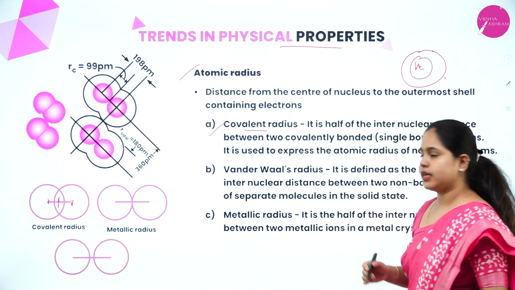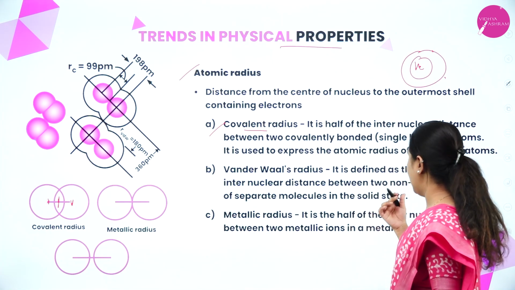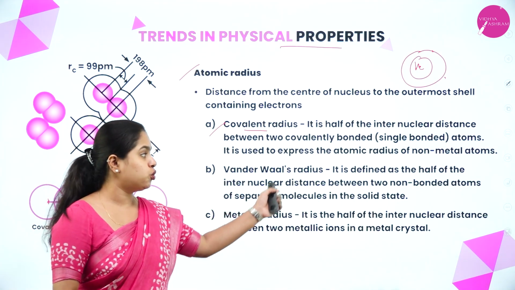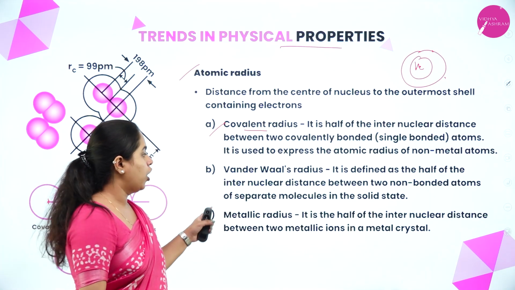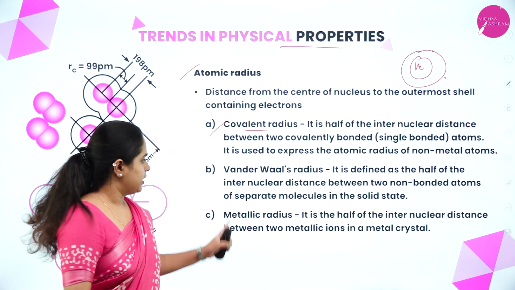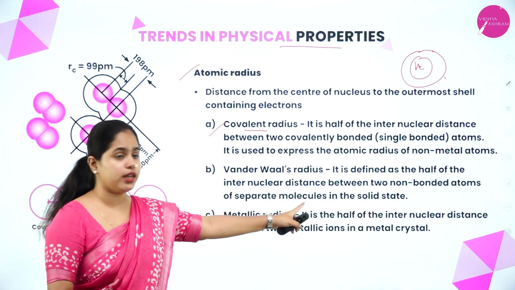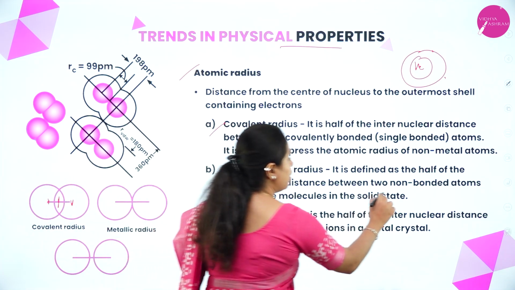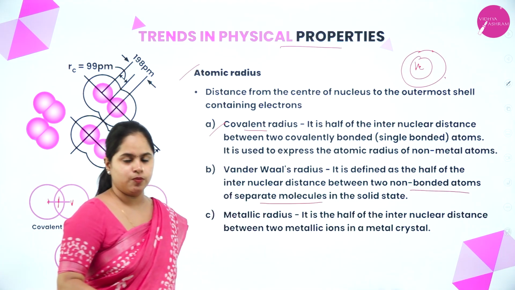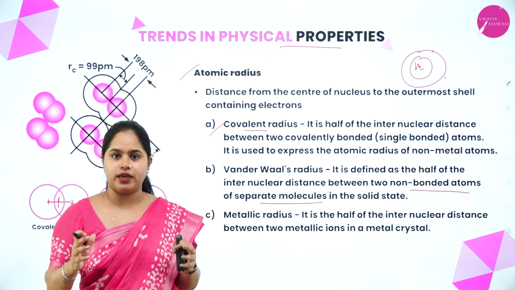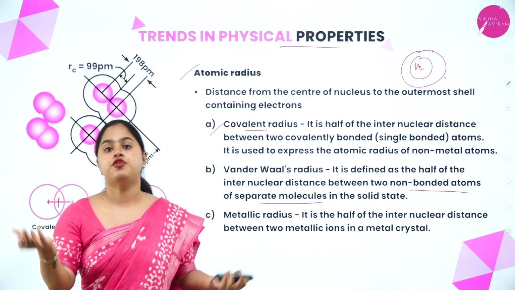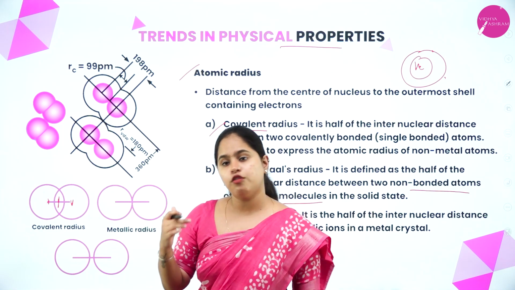Now van der Waals radius, what is it? It is defined as half of the internuclear distance between two non-bonded atoms of separate molecules in the solid state. It is half of the internuclear distance between two atoms of different molecules.